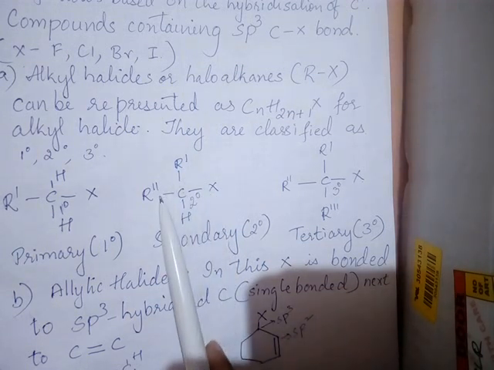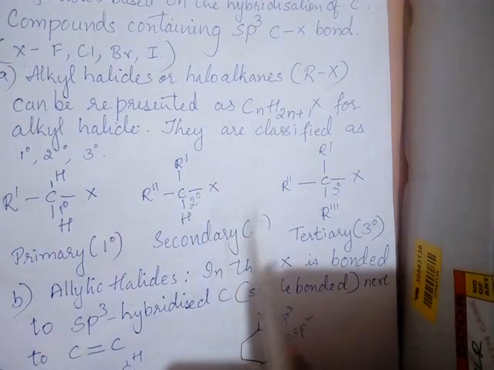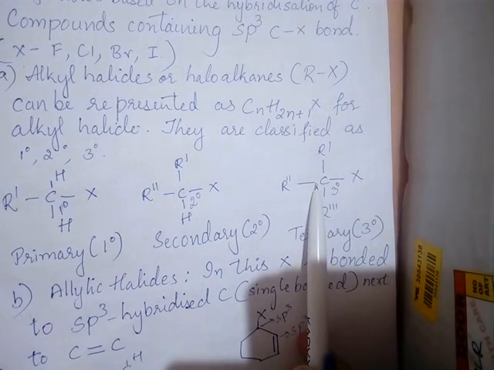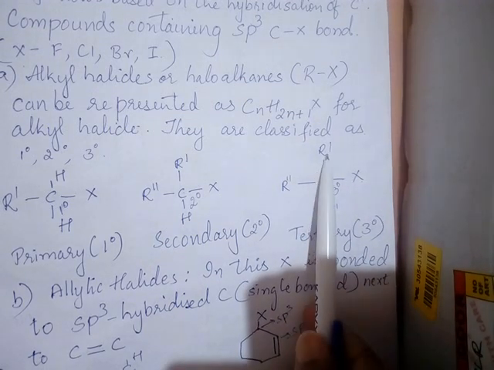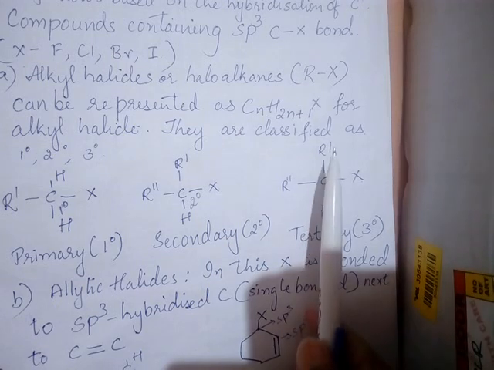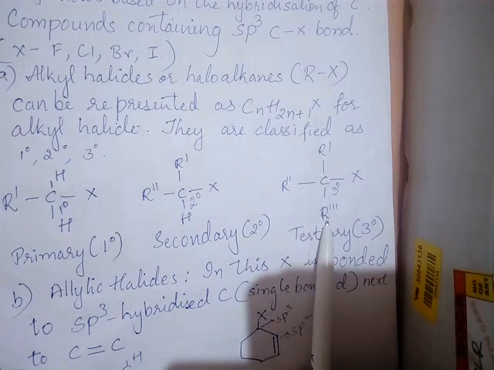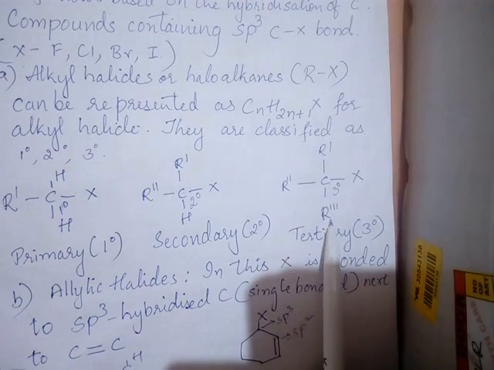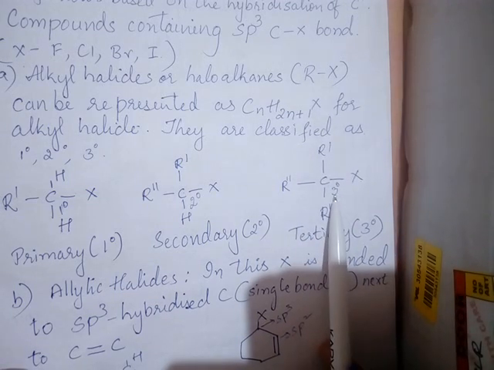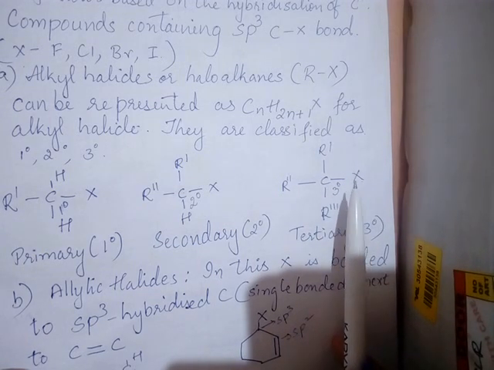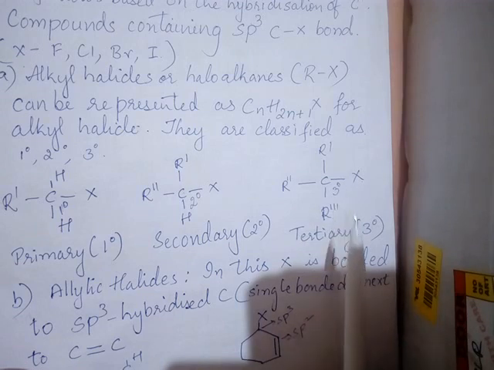If a halogen is attached to that secondary carbon, we call it a secondary alkyl halide. In the same way, suppose we take a halogen which is attached to the tertiary carbon. What is a tertiary carbon now? A carbon attached directly to three other carbon atoms. For example, R', R'', R'''. All these are alkyl groups, so there must be carbon in the alkyl group. More carbons are attached to this carbon, so it is a tertiary carbon. To the tertiary carbon, halogen is attached, so we call it a tertiary alkyl halide.